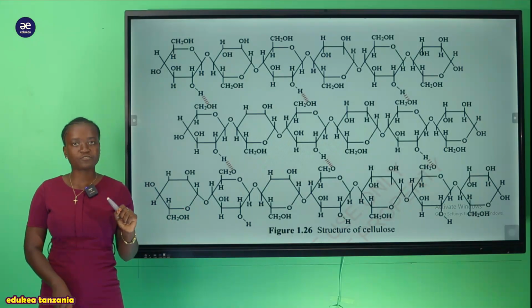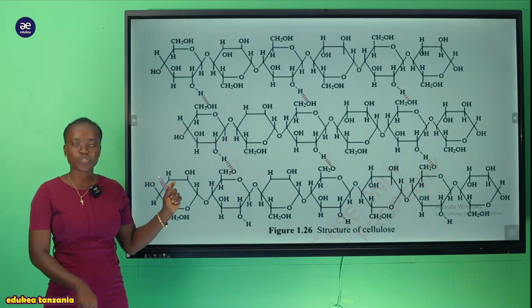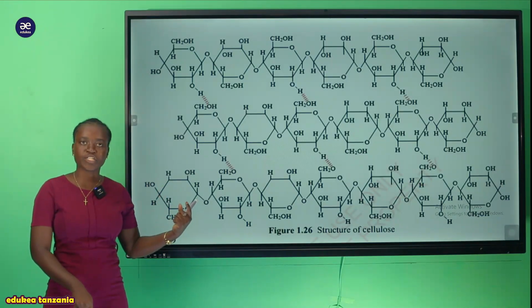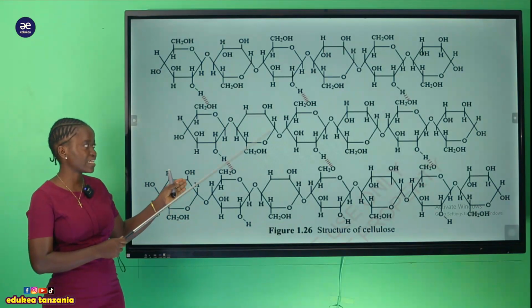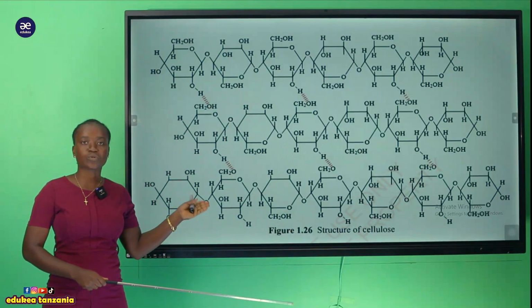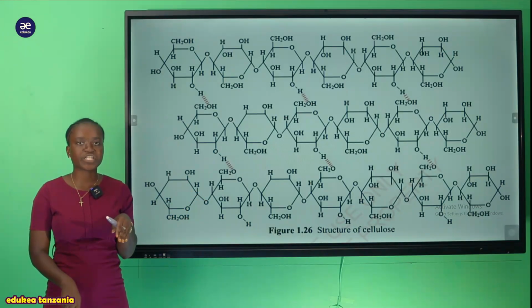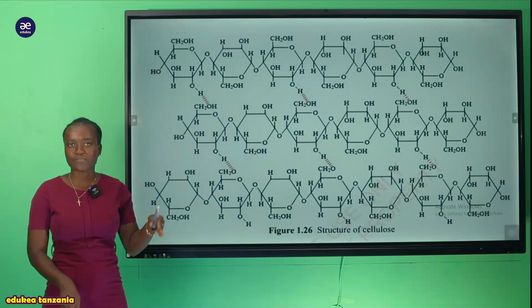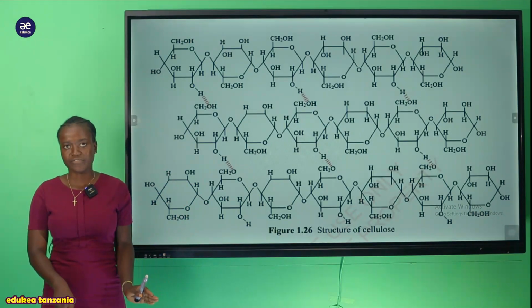Here the thing that you have to keep in your mind is what are the components which made this cellulose, and the structure of it, how it is made. Kwenye mtihani unaweza ukaletewa hivi, lakini it is not necessary for you to memorize all of this. You have to know the things that you can use to differentiate cellulose from other structures which are found within the polysaccharides, which are carbohydrates.